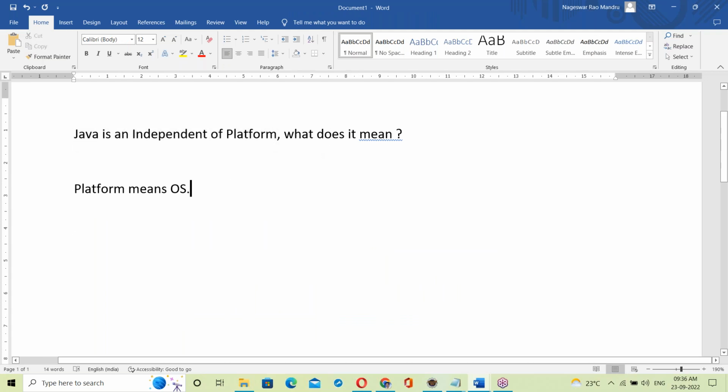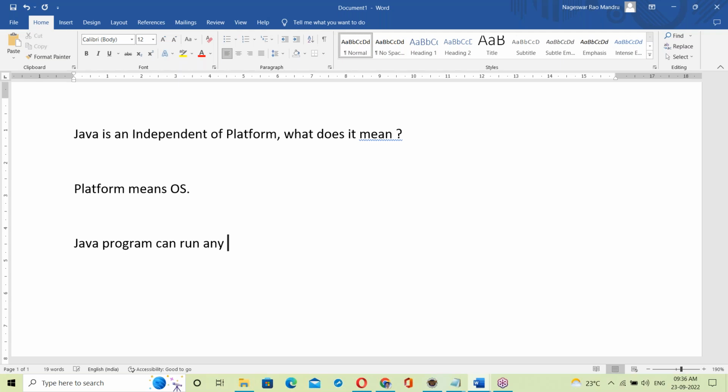Java is an independent platform. What does it mean here? Platform means OS. That means a Java program can run on any operating system.